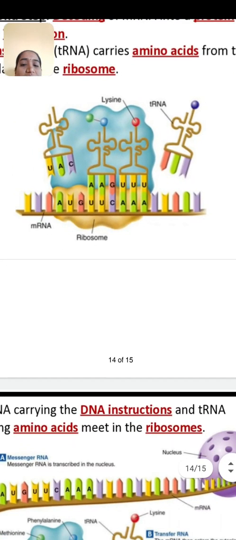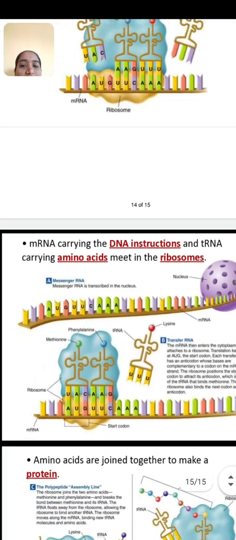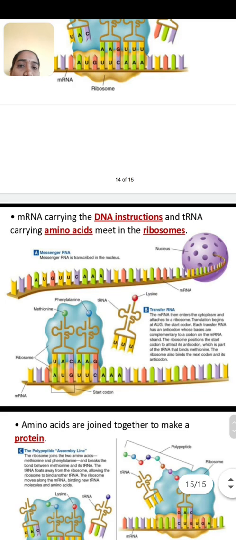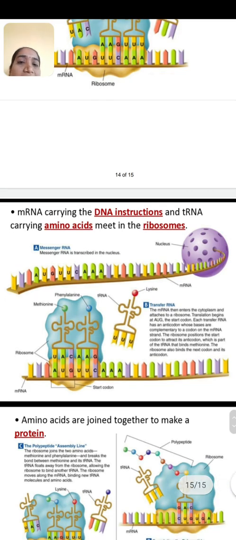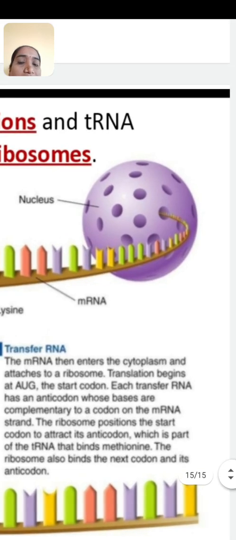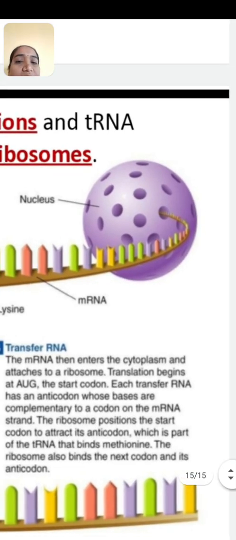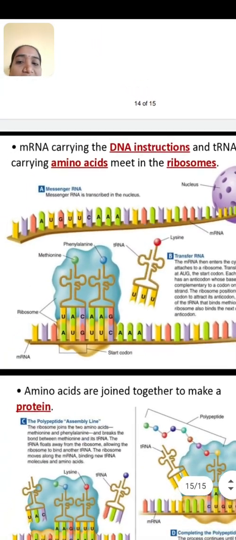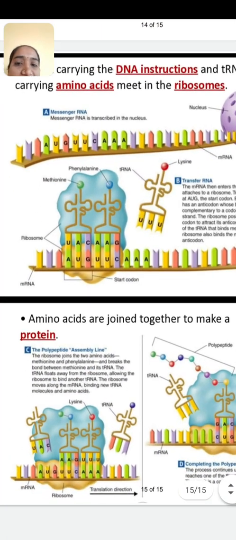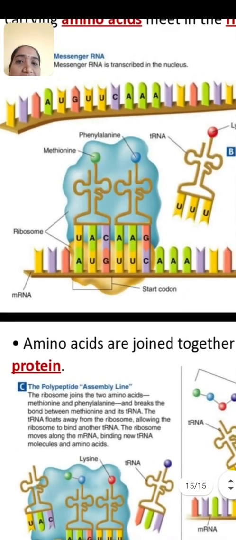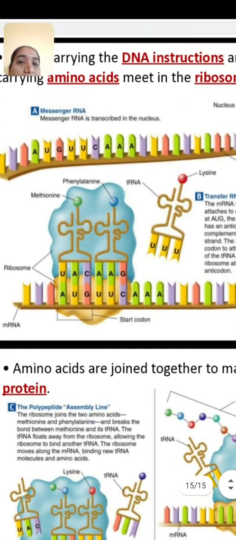Then in this diagram you have seen the mRNA carrying the DNA instruction during the process of transcription, and it leaves through the nuclear pore. The newly synthesized RNA comes out through the nuclear pore, and then in the second diagram it binds to the ribosome, and there is synthesis of proteins.